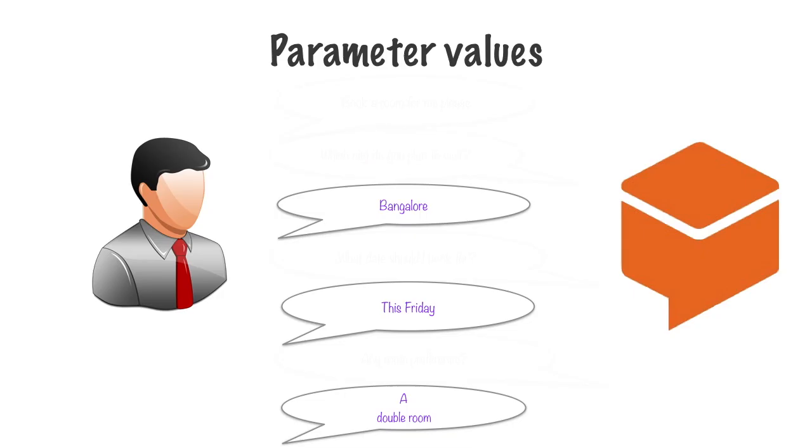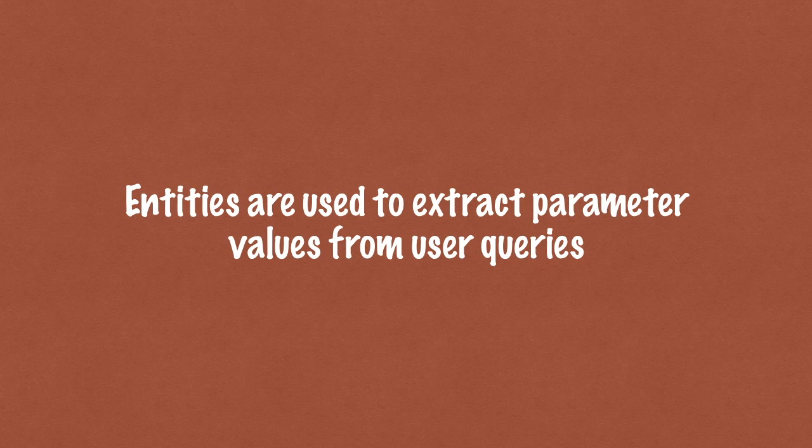The purpose of this entire conversation that the user had with the bot was to extract values for each of these parameters so that our bot could proceed with the room booking. Parameter values here are Bangalore for the city to visit, this Friday for the date on which the user wants the booking, and a double room for his room preference. Getting these parameter values is important because all of these are required information in order to actually book a room. And this is where entities come in. Entities are what are used to extract parameter values from user queries.